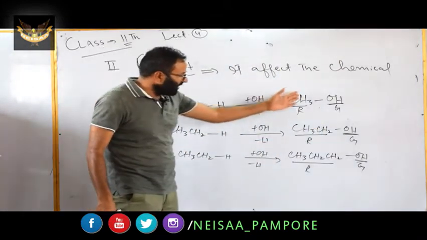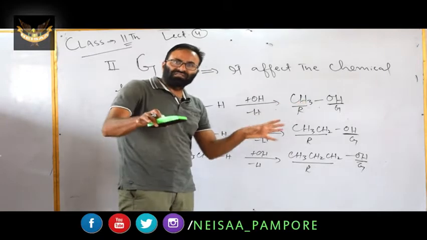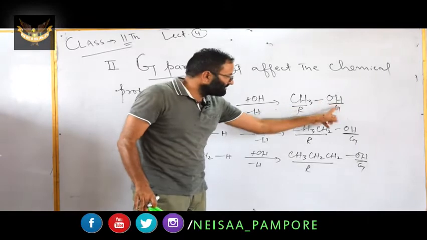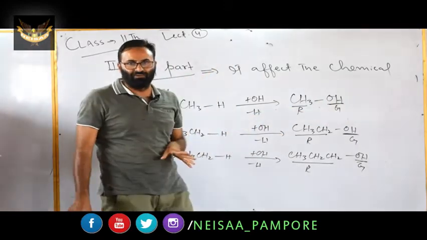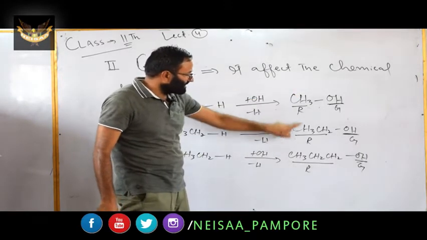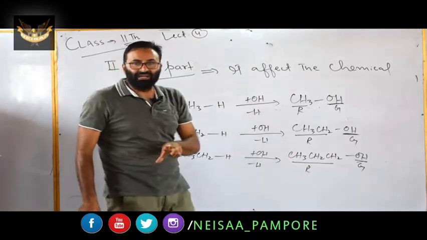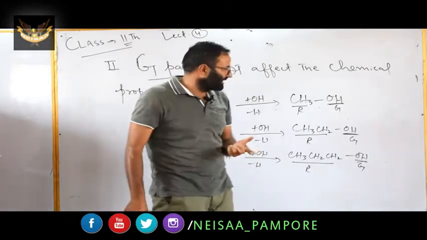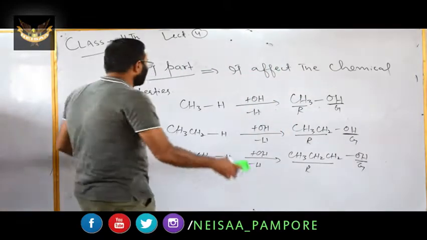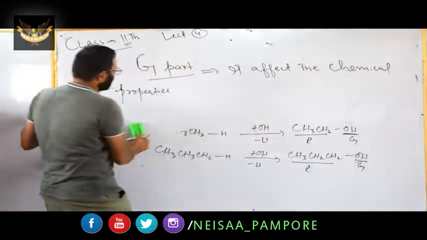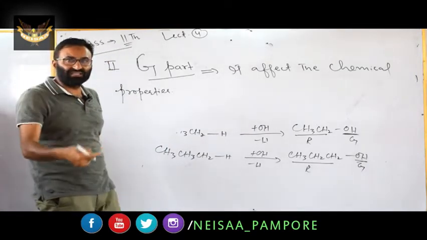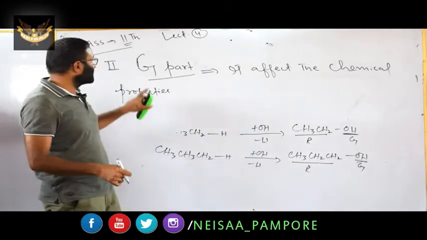For example, all these are alcohols, and all possess similar chemical properties because of this OH. OH is the functional group, and this methyl, ethyl, propyl represents the R group. I have already mentioned the R group affects physical properties, and the OH affects the chemical properties. What you have to remember is that the group which affects the chemical properties is known as the functional group.